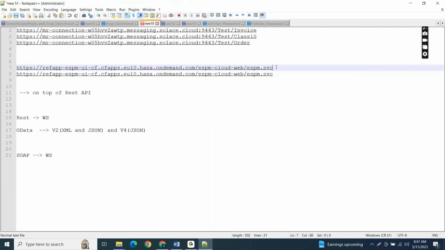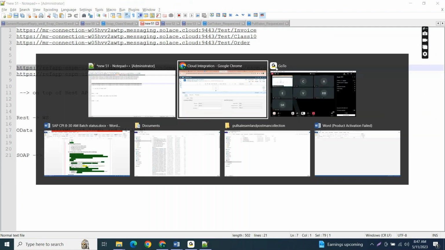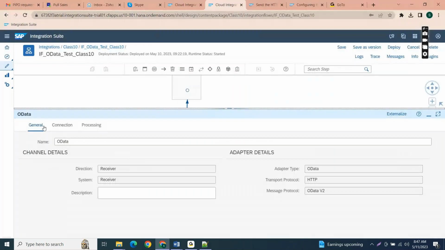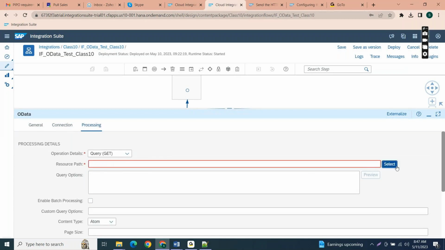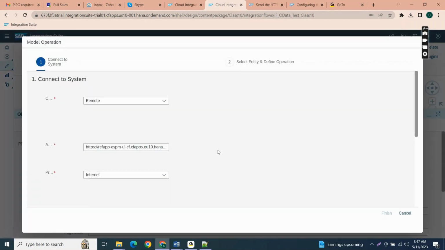So this is the endpoint URL I'm taking here. In the connection, I'm placing this address. I'm disabling the CSRF protection and the reuse. It is running on the internet and authorization is also none. And for the processing, we can select this one. So now it will connect with that service.